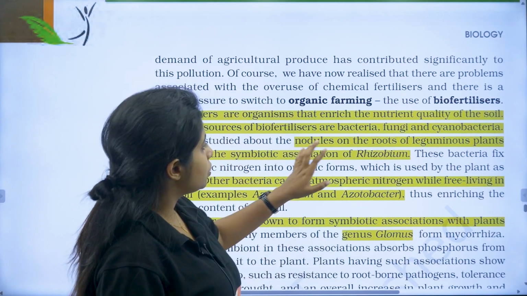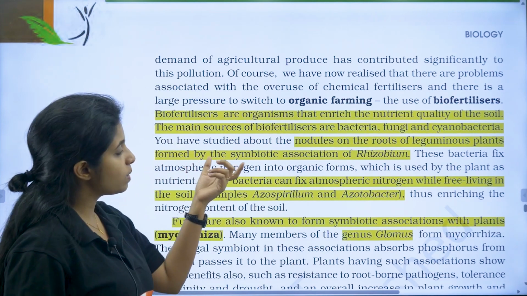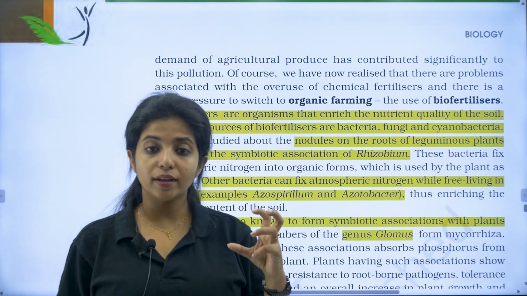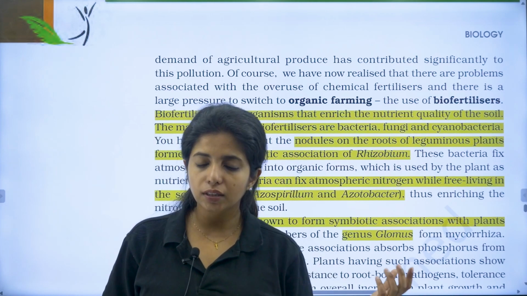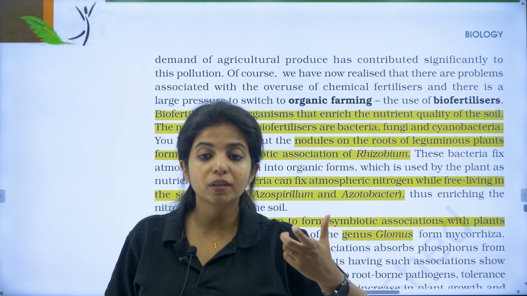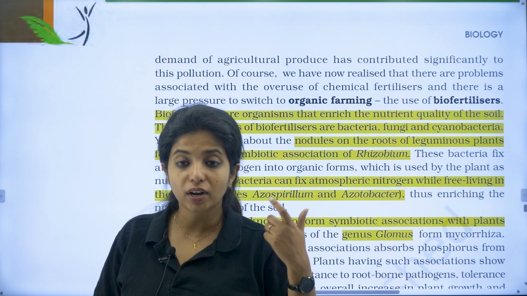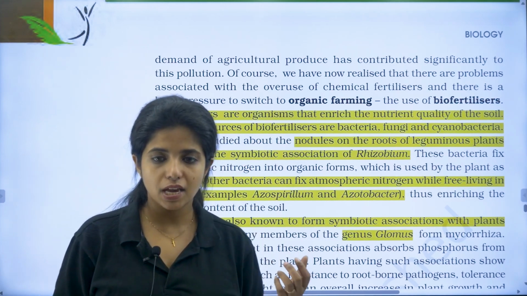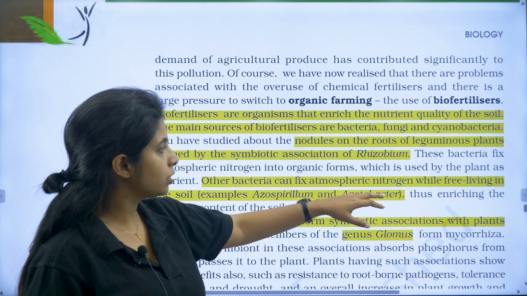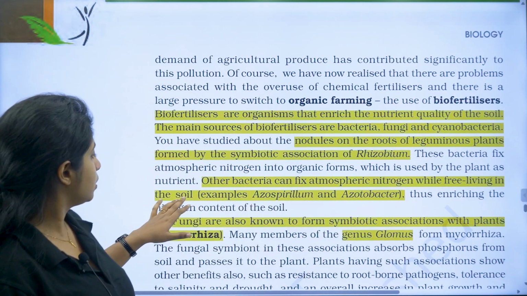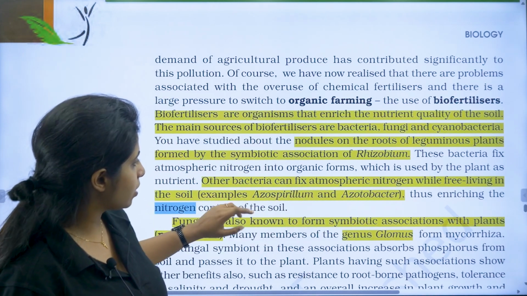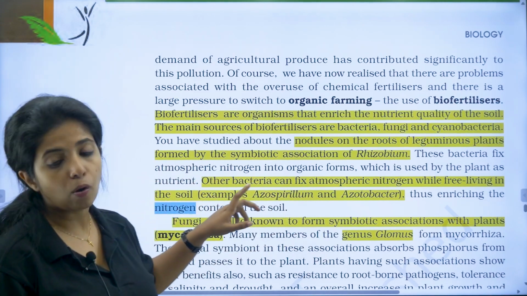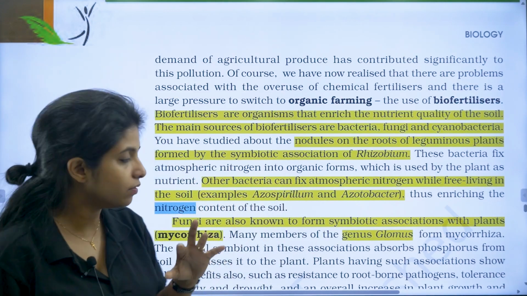So, what do they do? The nodules of the roots of the leguminous plants are formed by symbiotic association of rhizobium. What does rhizobium do, my dear children? Rhizobium is the one that fixes nitrogen. Isn't it a good thing? Yes, it is. So rhizobium is acting as a biofertilizer for the plant. Rhizobium is a bacteria, you have to remember it, and it fixes nitrogen for the plants. Other bacteria that can fix atmospheric nitrogen while free living in soil are azospirillum and azotobacter.